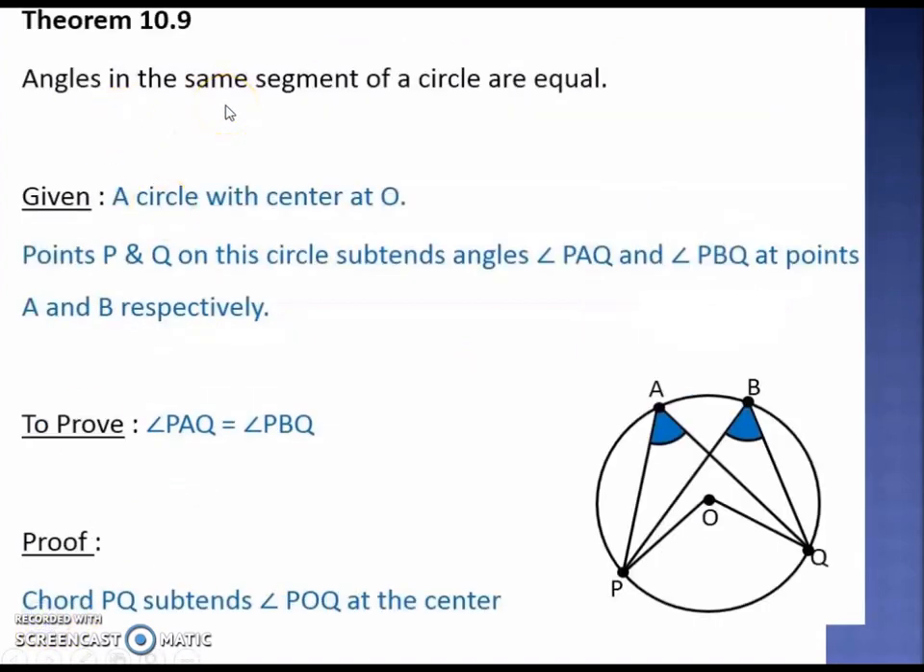So theorem 10.9 states that angles in the same segment of a circle are equal. Now what is the meaning of this? Suppose if we have a circle with center O and I have got 2 points P and Q on this circle. Now this PQ subtends angle POQ at the center and it subtends PAQ at this point, PBQ at this point. Now PAQ and PBQ will be equal because they are subtended by the same arc PQ. So that is the theorem.